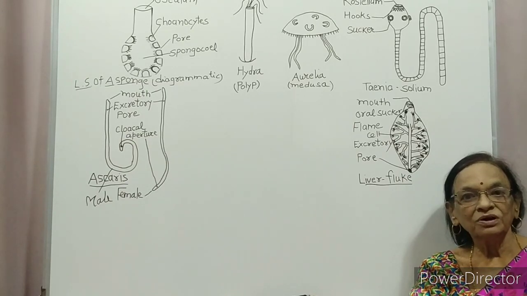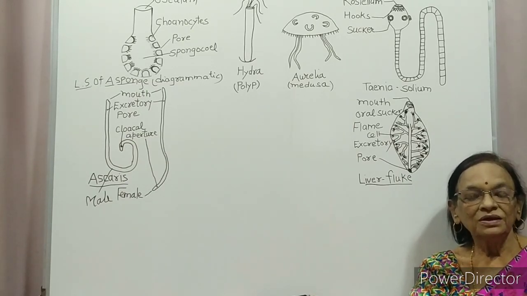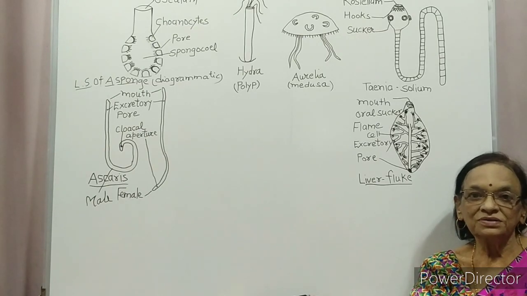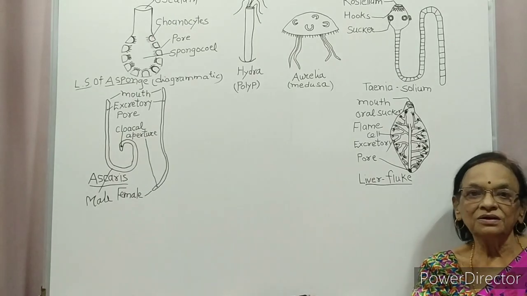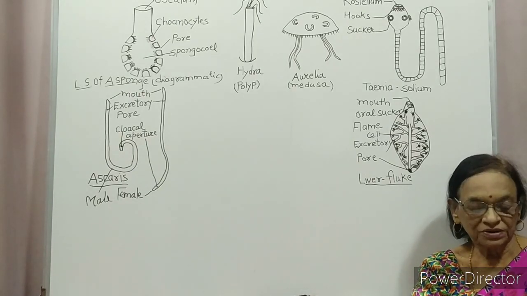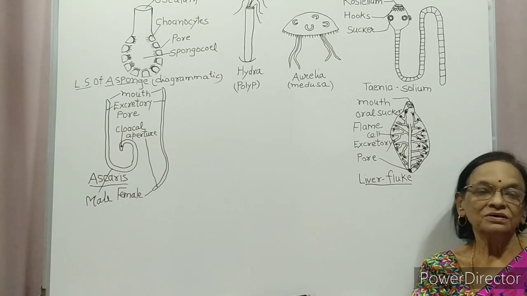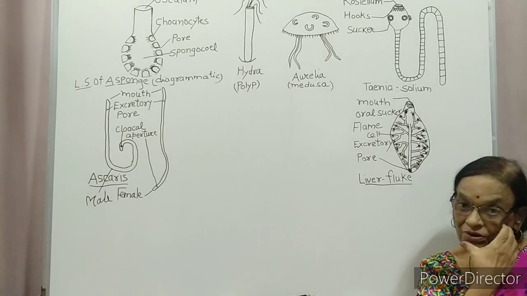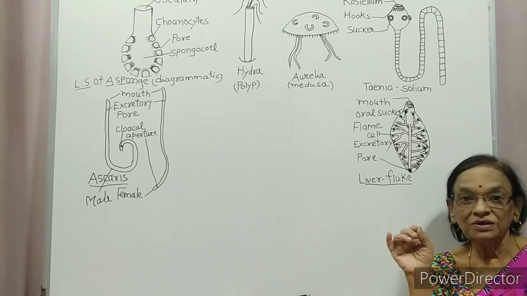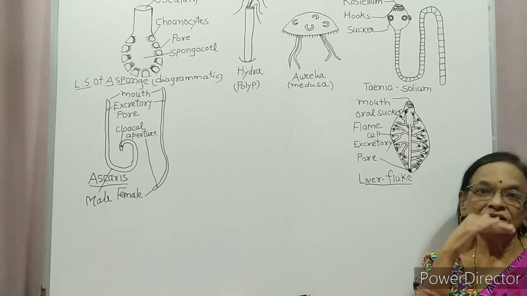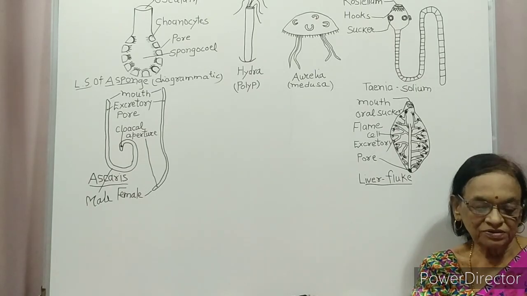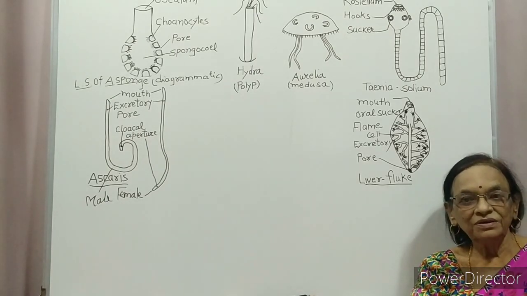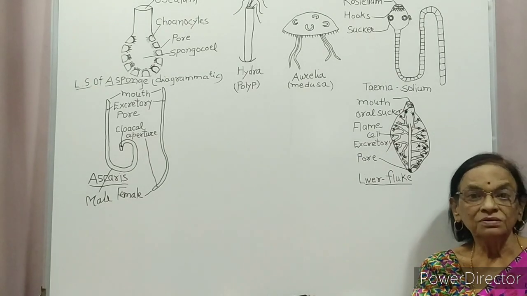Some have book gills. What is book gill? Here the gills are thin, arranged one above the other like pages of a book. So it is called book gills. Then book lungs and tracheal system. Trachea means tube.